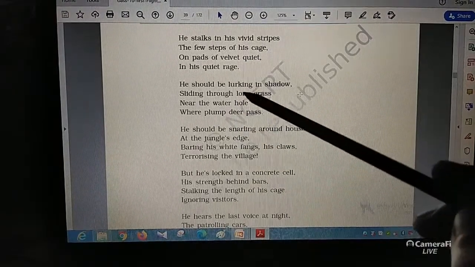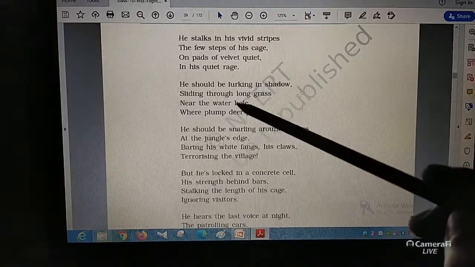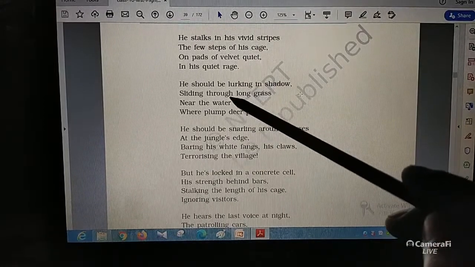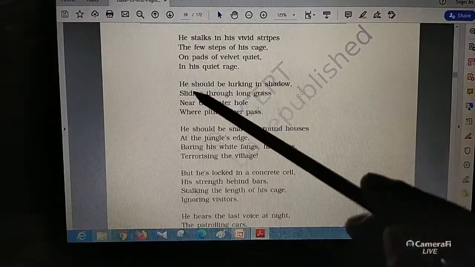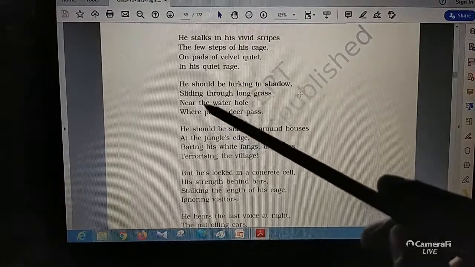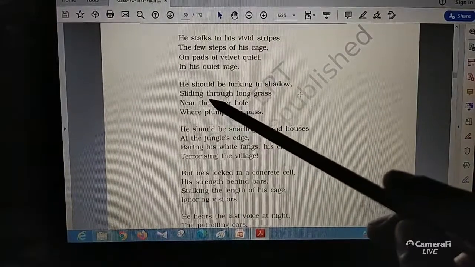If the question comes, then you have to explain in 2 marks. What is the tiger's job if the tiger was kept out of the cage? If the tiger was free, what is the job of the tiger?